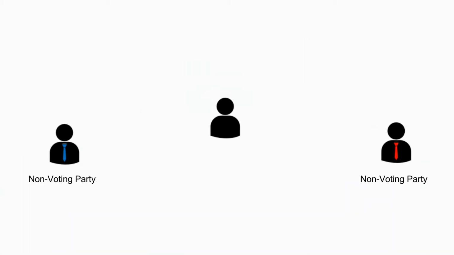To set up an arbitration within TROC, we identify the two parties as non-voting parties, and we identify the arbitrator as a voting member.